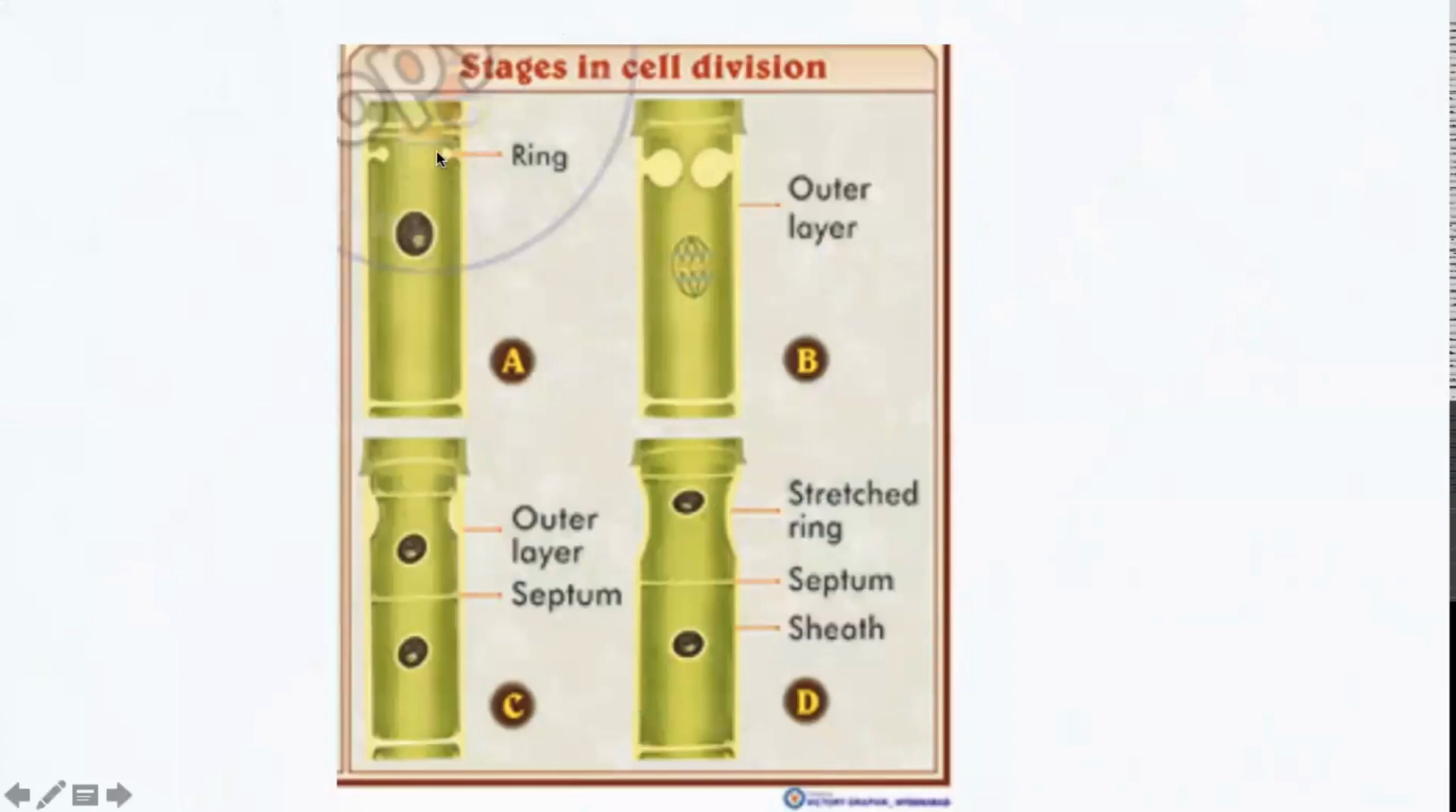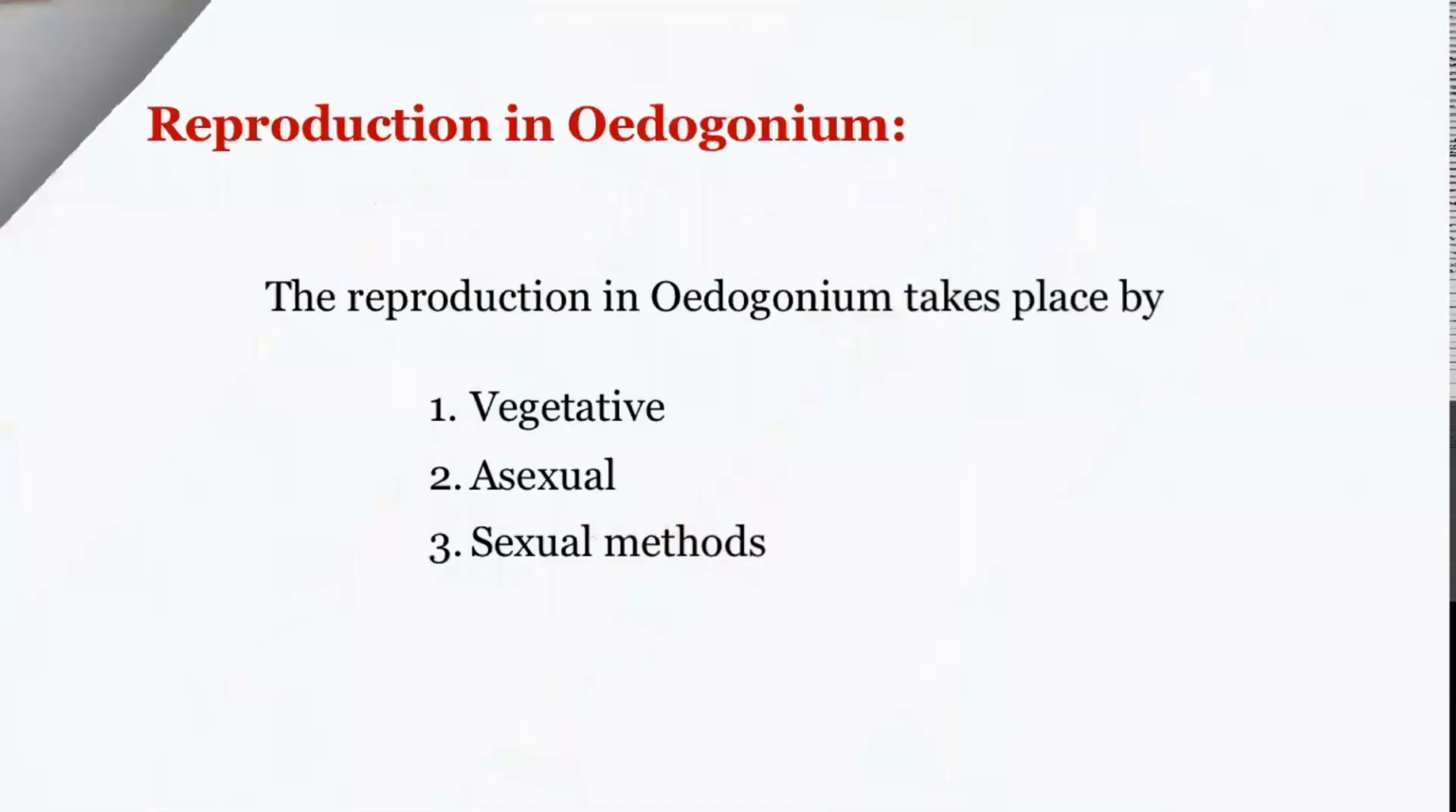So here also you can see how the growth proceeds in Oedogonium cells. Speaking about the reproduction system in Oedogonium, it takes place by three major methods. One is vegetative mode, second is the asexual mode, and the third one is the sexual mode. Let's discuss each one in detail.